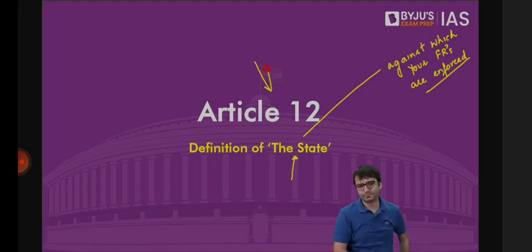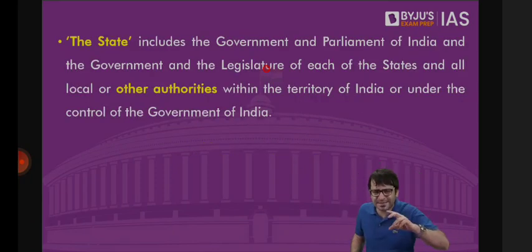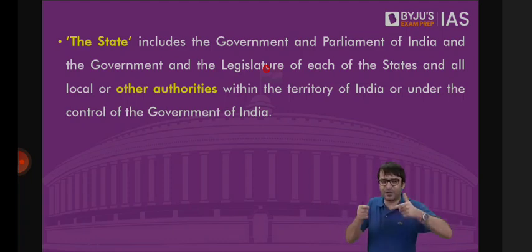Article 12 talks about what the state includes, so that you are not confused whether this is the state of Karnataka or the state of Madhya Pradesh or some other state. What is this term state, mentioned in the fundamental rights chapter, against which your fundamental rights are enforced? Which means if this state is violating your fundamental rights, you can drag the state to the court.